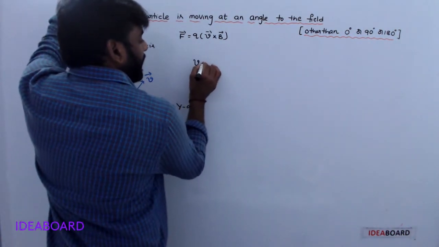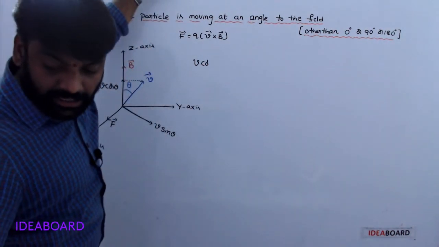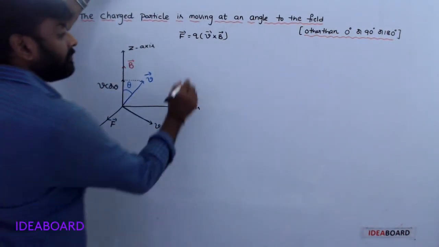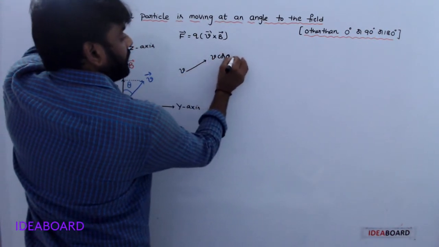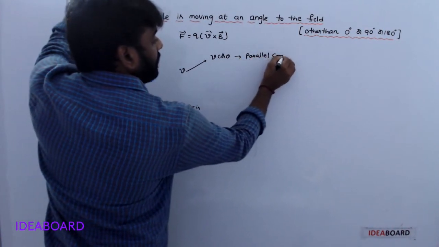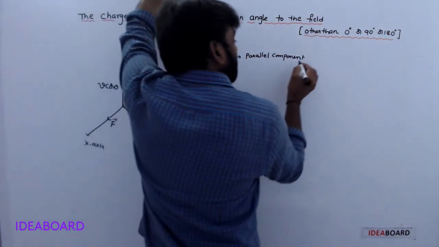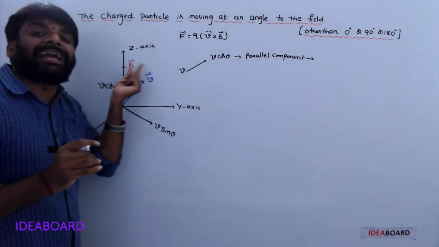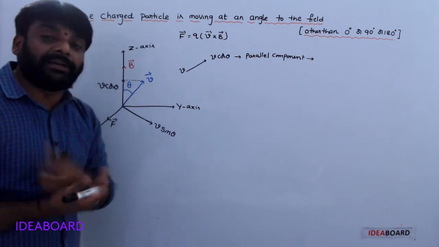Now, velocity is resolved into two rectangular components. One is V cos theta, another one is V sin theta. V cos theta is the parallel component, which means this component is not influenced by the magnetic field.